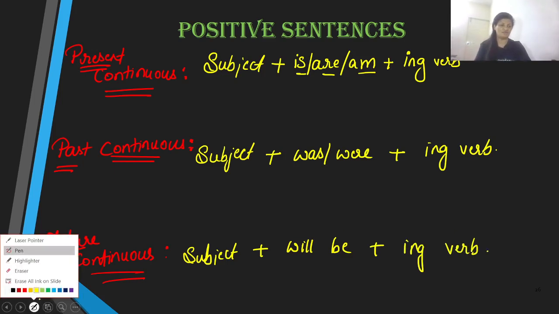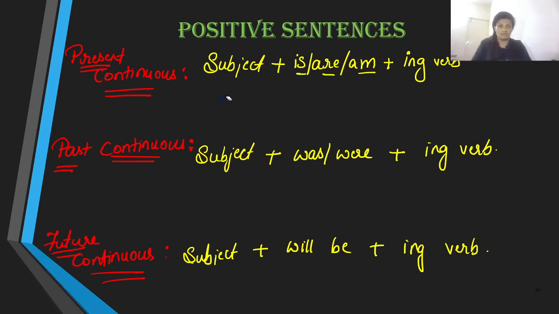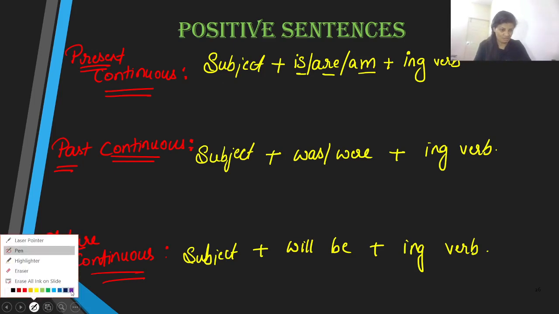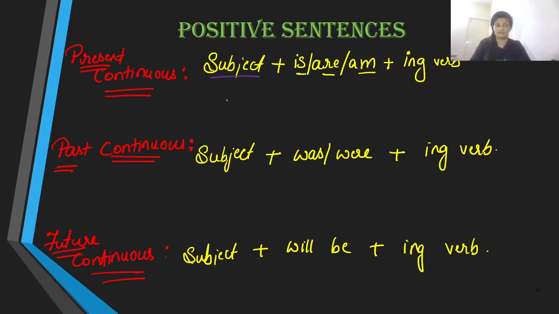Now let us take examples for each of these structures that we have discussed. Let us take the subject first, supposing we take the subject as I. Earlier I told you that when you have subjects like I, you, we, and they, we use the root form or base form, and for subjects like he, she, and it, we use the plus s form, only in the present tense. This is important for you to understand.